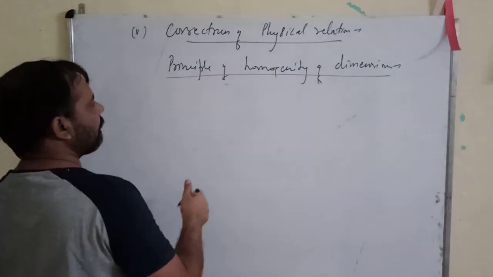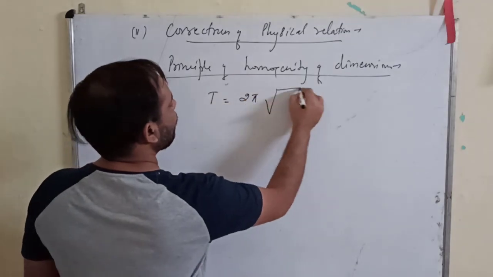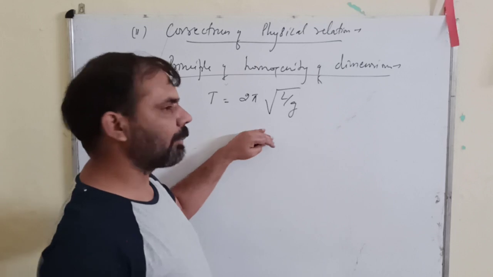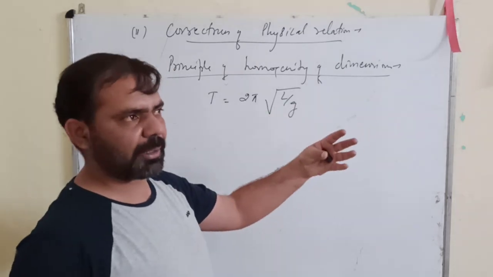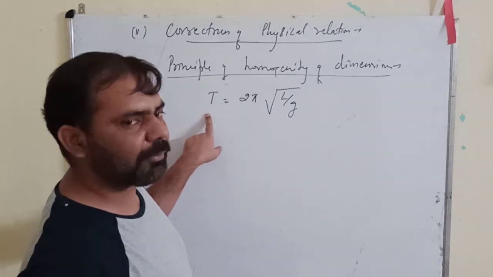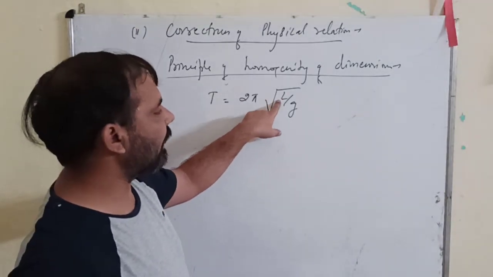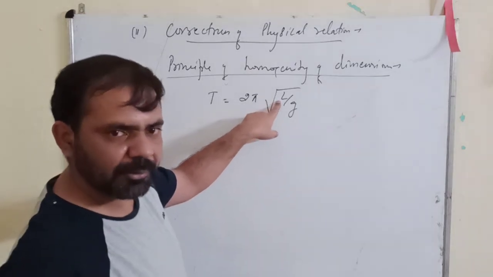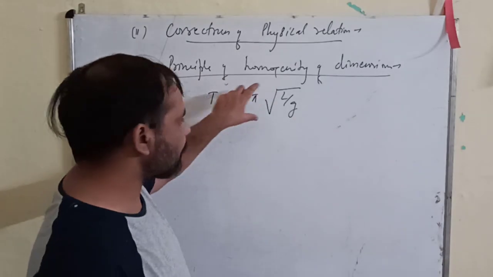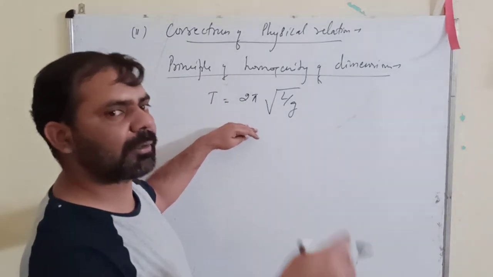We have a formula for the time period of a simple pendulum. It is 2 pi under root L upon G. That you will come to know later on in your very last chapter. You will get a formula for the time period of oscillation of a pendulum. T equals 2 pi under root L upon G, where L is the effective length of the pendulum, and G is acceleration due to gravity. So now let us check whether this formula is dimensionally correct or not.